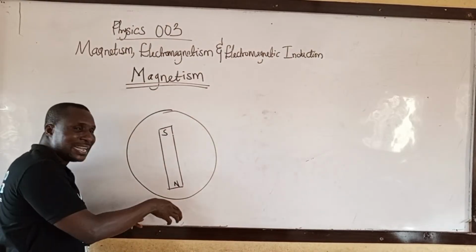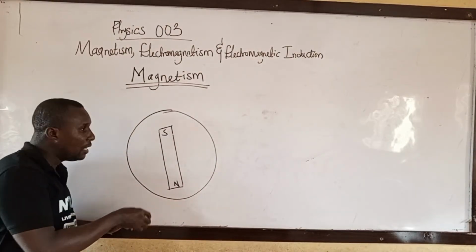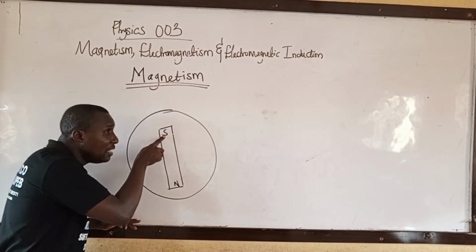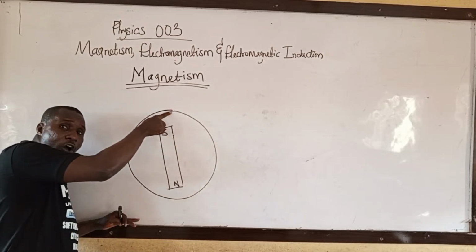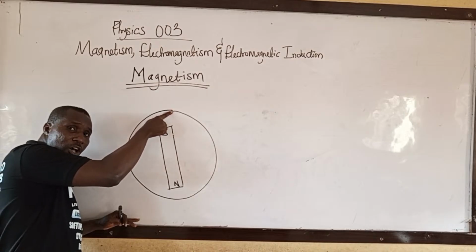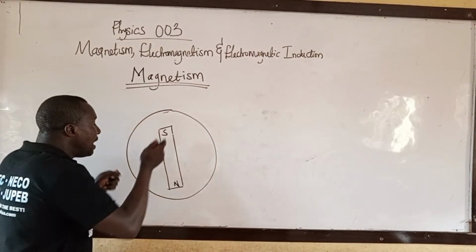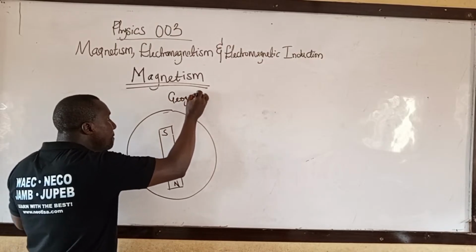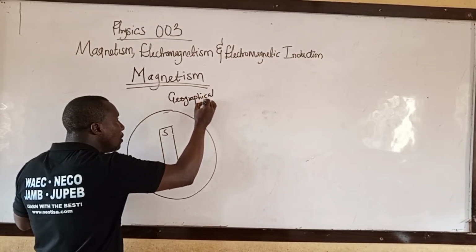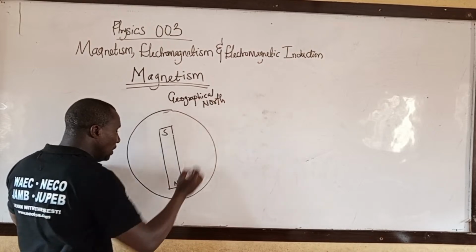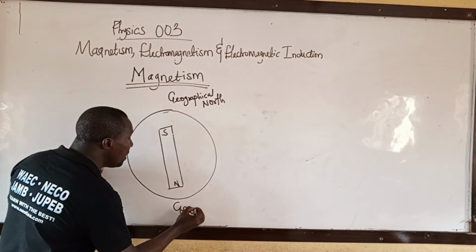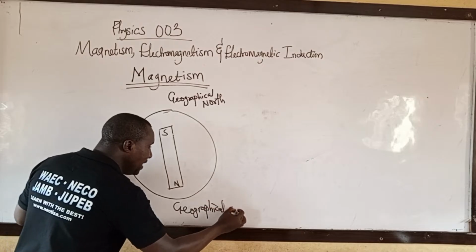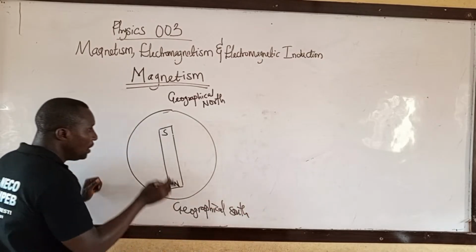This is a big magnet inside the earth. The south of the magnet is facing the north of the earth. That means this is the geographical north of the earth, the true north. This is the geographical south of the earth, which is the true south.